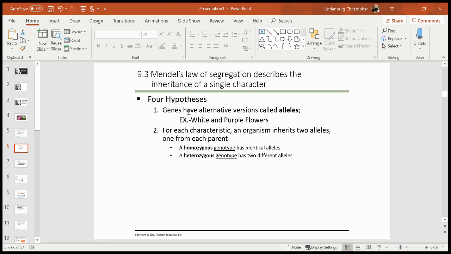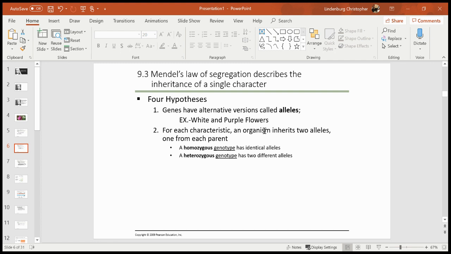So he had some ideas. His first idea was that each trait will have different versions. We now call those traits genes, and we now call those versions alleles. So that's what we call them today. He didn't have that terminology then. So for each gene, there are different versions that we call alleles. For example, the white and purple allele. And then, for each characteristic, an organism will inherit not one copy, but two copies, one from each parent.